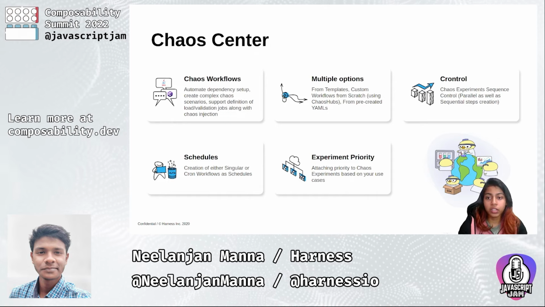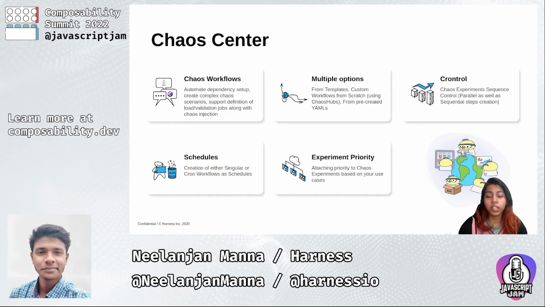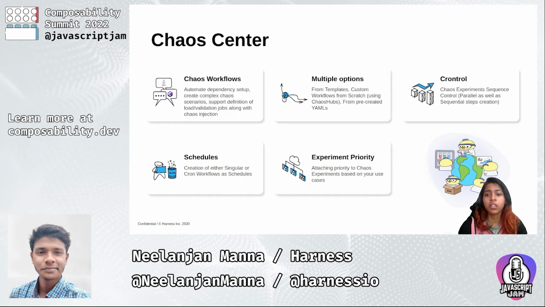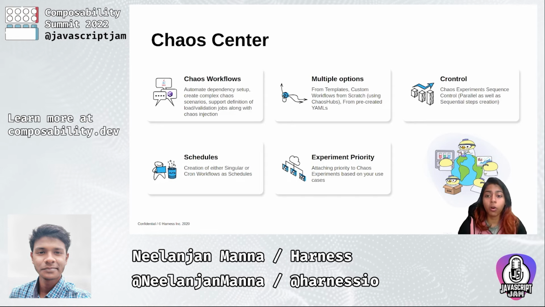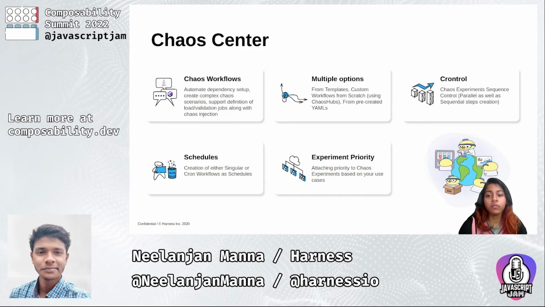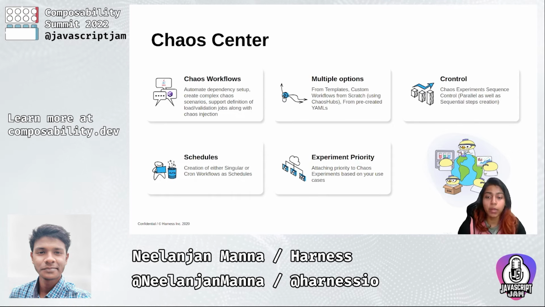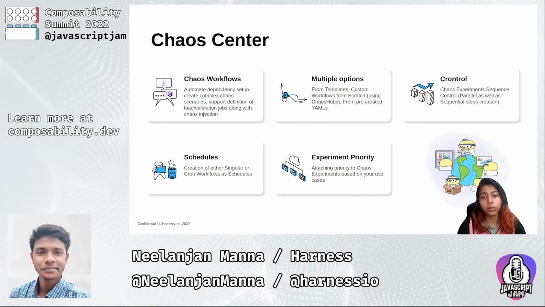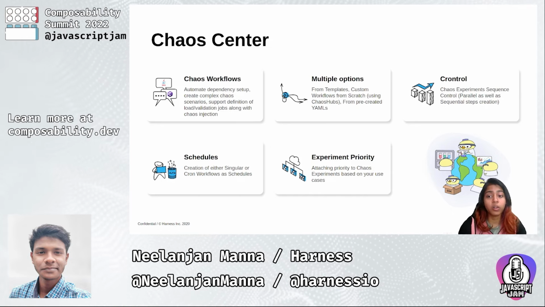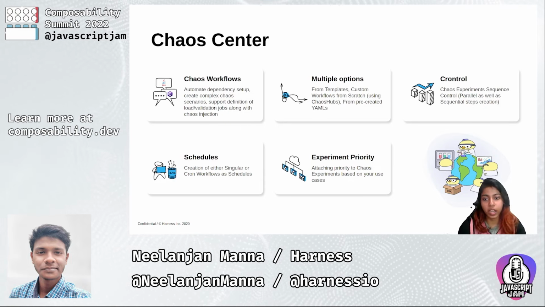Coming to chaos center, we'll talk about some major features that it provides. First of all, we have the chaos workflows. Litmus Chaos has the concept of chaos workflow, which is nothing but an Argo workflow where more than one experiment can be added either in serial manner or in parallel, and Litmus also provides multiple options to create these workflows. Users can do it from templates, or they can create their own custom workflow from scratch, or can use the predefined, pre-created YAMLs.